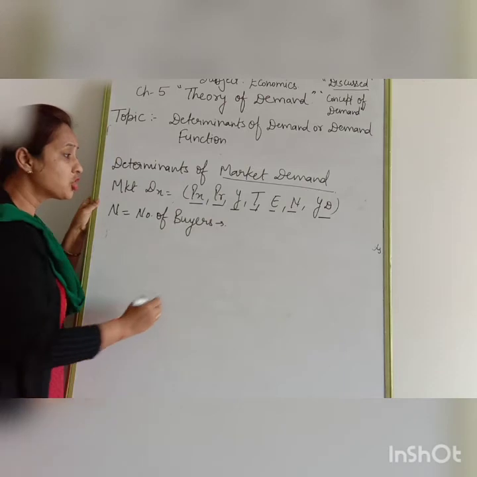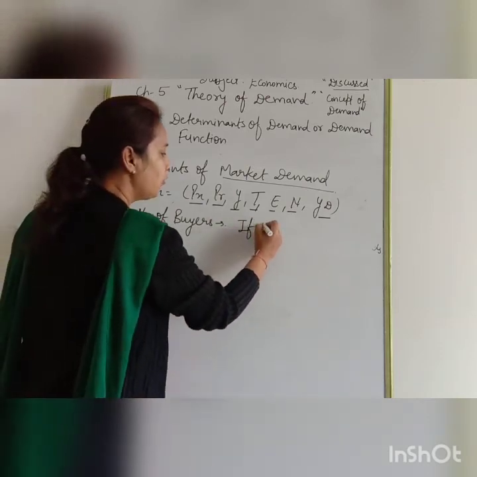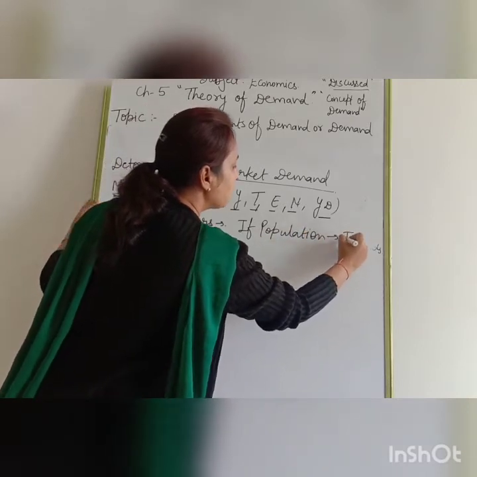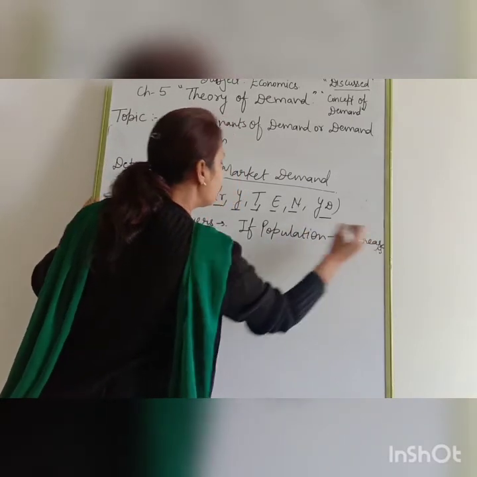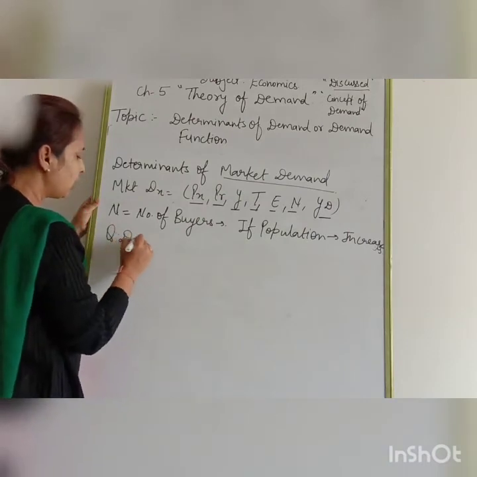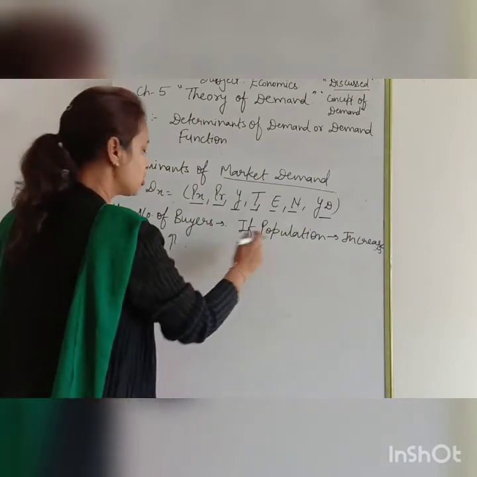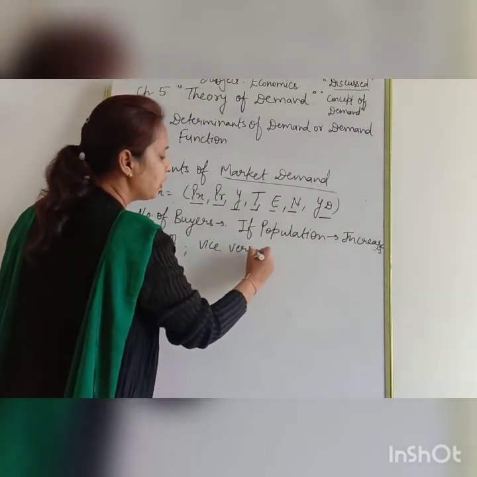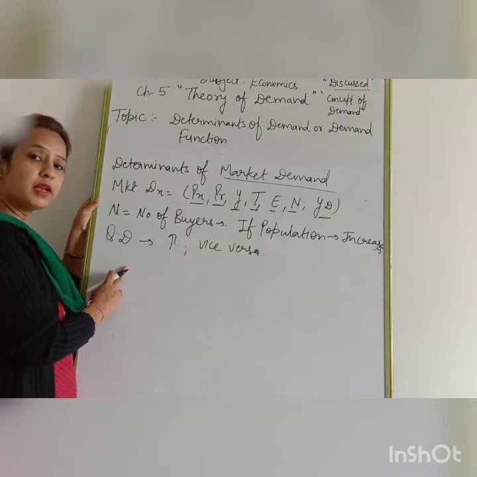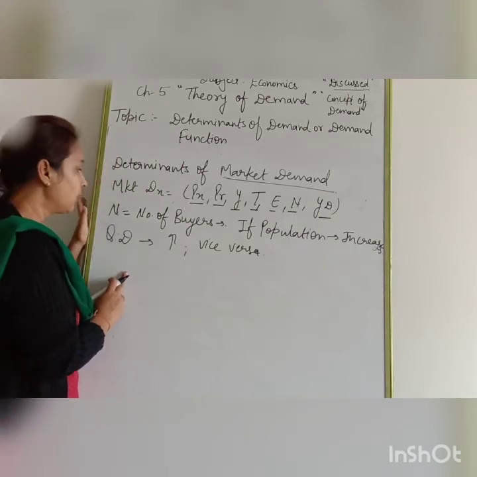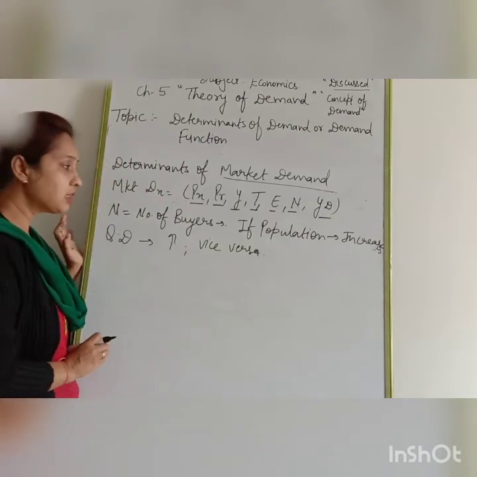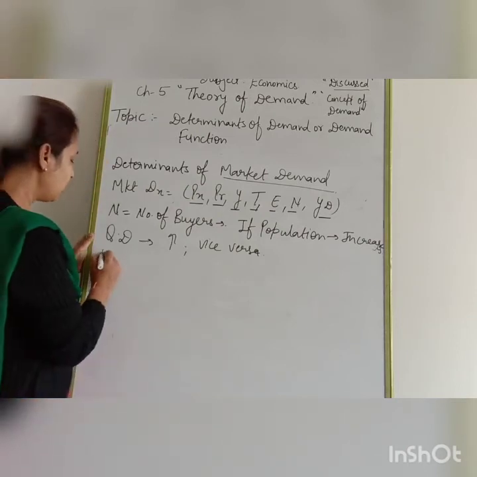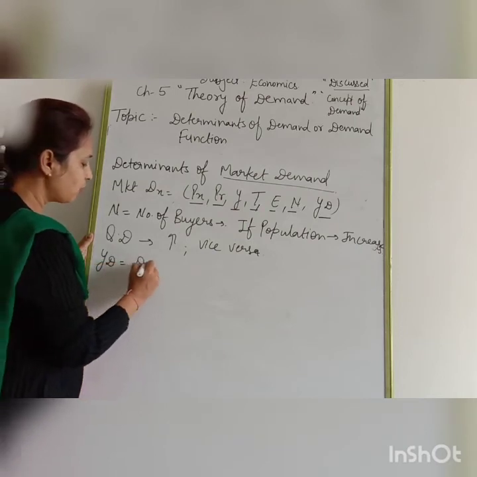If population increases, what will be the effect on demand? Demand will increase. Quantity demanded will increase. Vice versa, if population decreases, what will be the effect on demand? Quantity demanded will decrease. Clear? That is number of buyers, which also affects the market demand. Next is YD. YD means distribution of income.